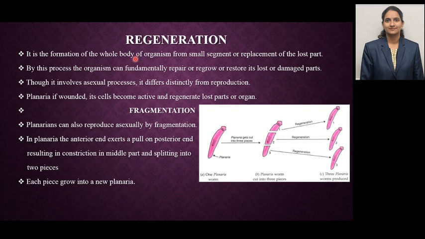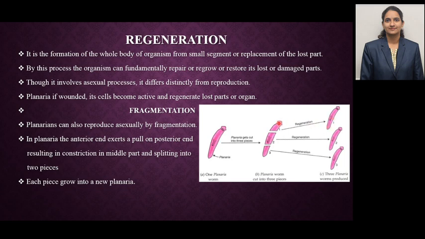Next is regeneration. Regeneration is the formation of a whole body of an organism from a small segment. See this, from a small segment there is formation of a whole body, or there is replacement of a lost part.